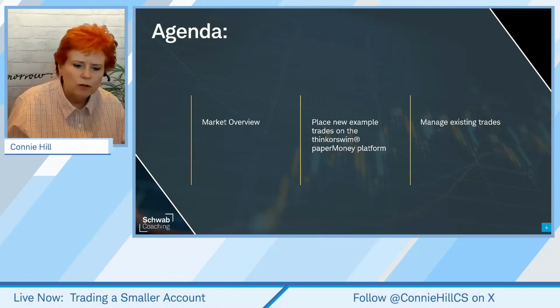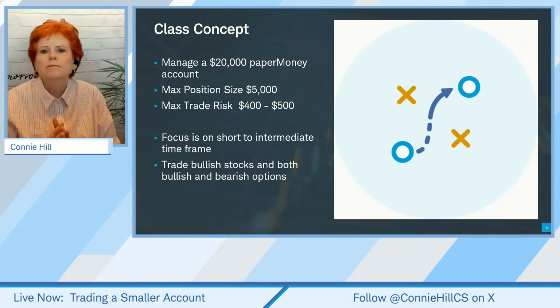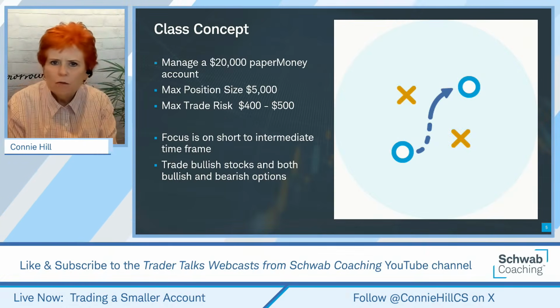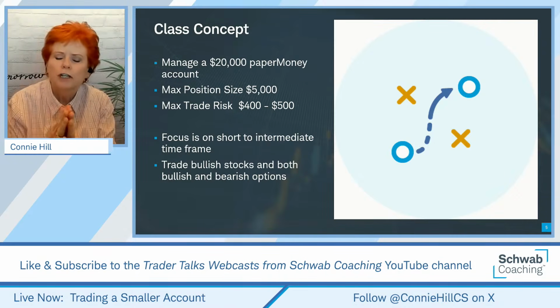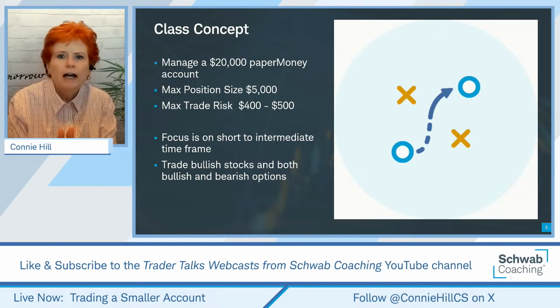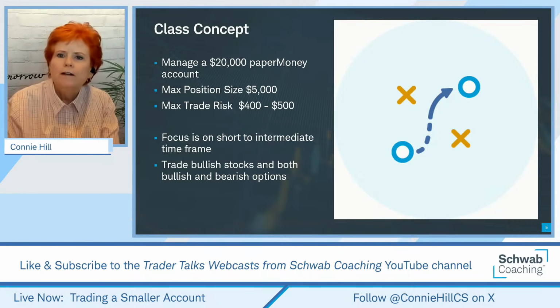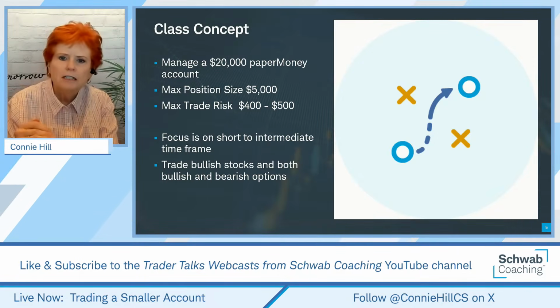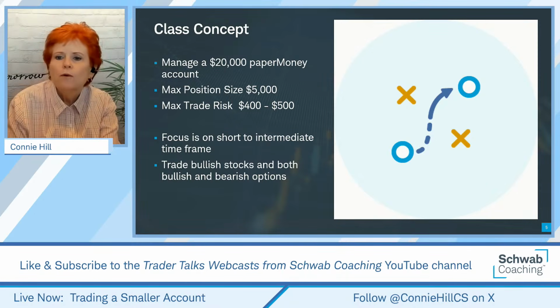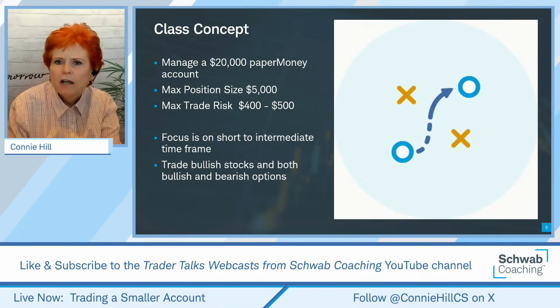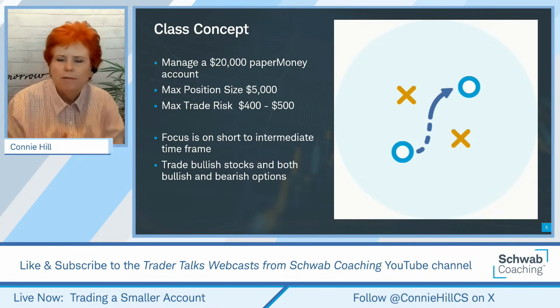Now, we have some special rules in this class. Special rules mean that we're focusing on the idea that maybe you're not working with a big pot of money. Maybe you're working with a small amount of money, whether that's your entire account or a portion of your account, that you want to be a trader, right? Where you're focusing on opportunities that are maybe shorter to intermediate time frame. And in our account that we work with, we go with the assumption that we have $20,000. The maximum position size that we can put on any position, we'll only spend $5,000 on. And we don't want to risk more than $400 to $500. Okay, so we're trying to keep that really small.